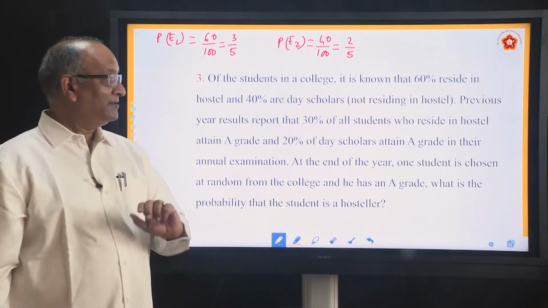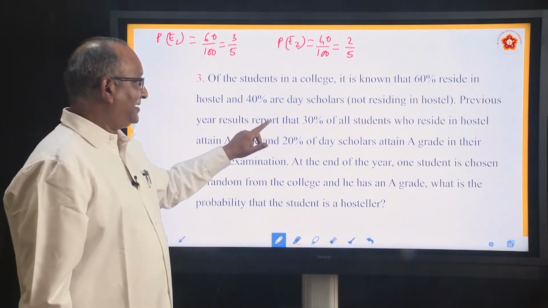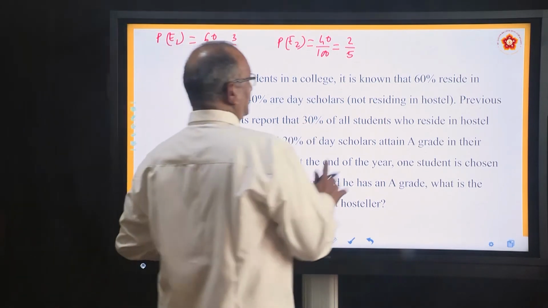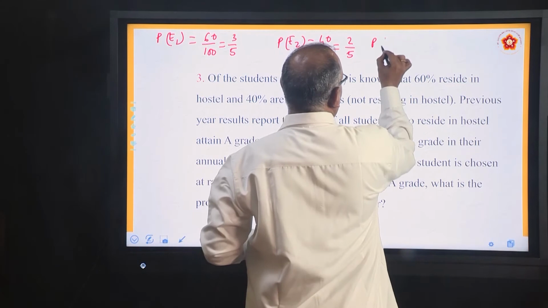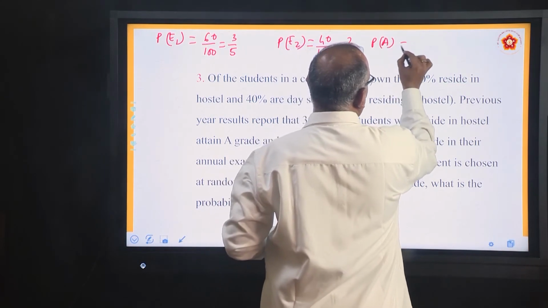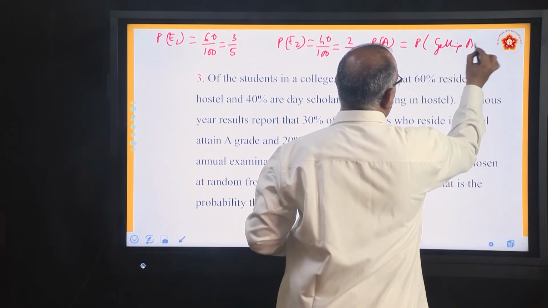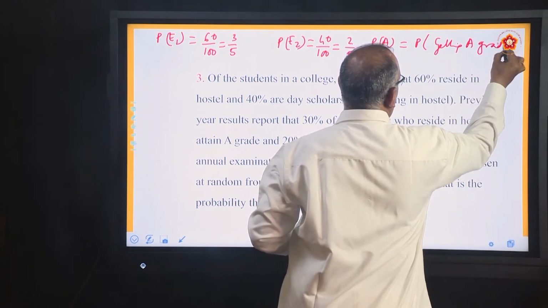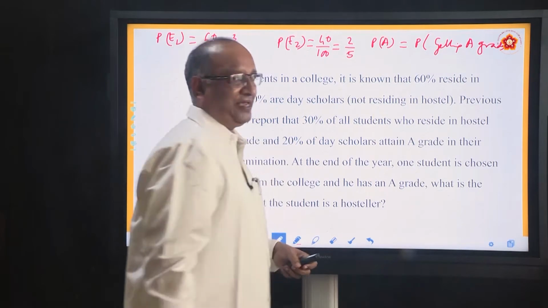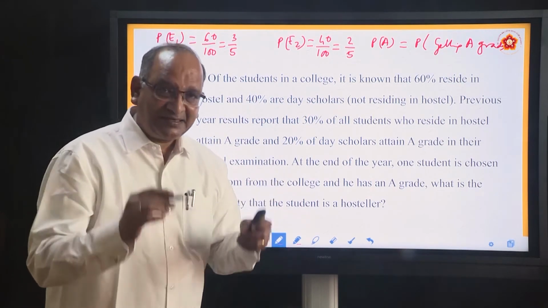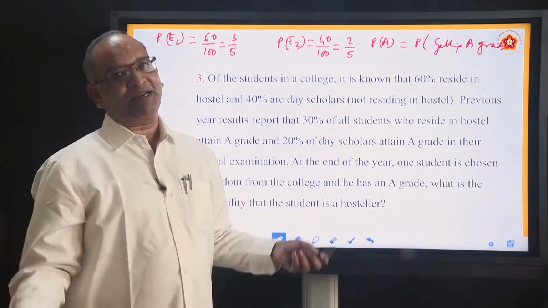So he is saying 30% of the students who reside in the hostel attain A grade. So if we say P(A) stands for probability of getting A grade, we want to find out P(A). But what is it that he has given? 30% of the hostlers are able to get A grade.